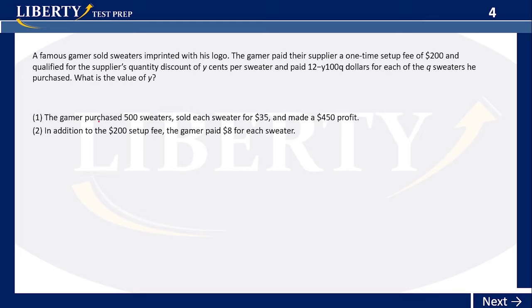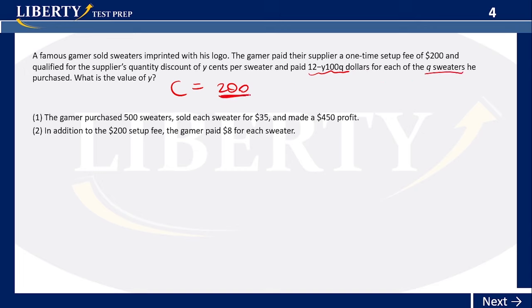Okay, so let's go over this one. A famous gamer sold sweaters imprinted with his logo. The gamer paid the supplier a one-time setup fee of $200. So that's $200, that's a total cost. Let's say cost. And qualify for the supplier quantity discount of Y cents per sweater and pay this number for each of the Q sweaters.